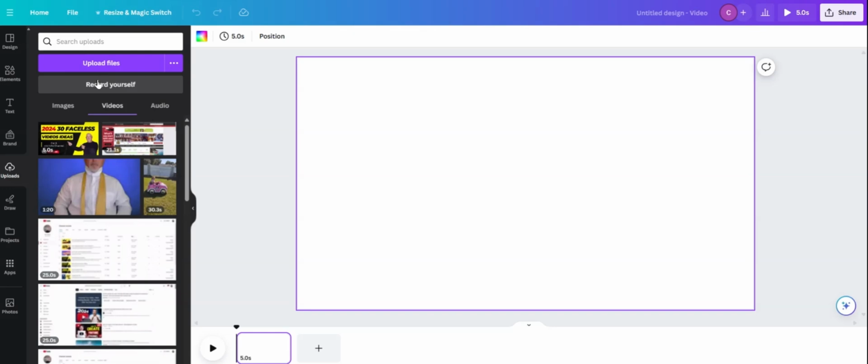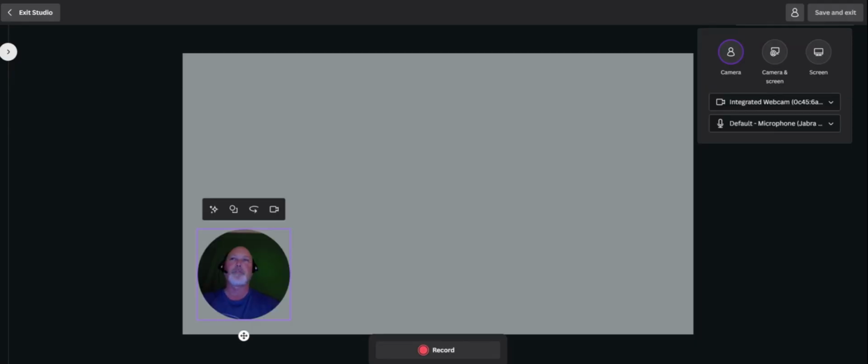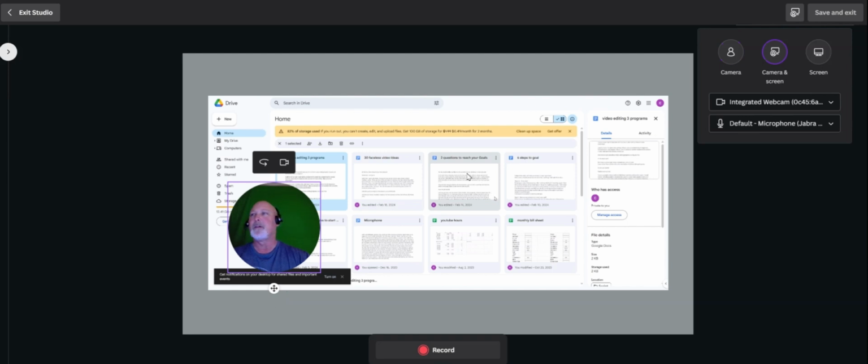Or you can do recording. So if you do a recording, you can go to record your file. If you notice, you record while you're actually showing. You can see me there in a little square. If not, you go up to here where it says camera and screen, where you can do both. And then you would click onto one of these screens. Let's just say I go to Google. You want to share that with somebody, then you can actually do that.